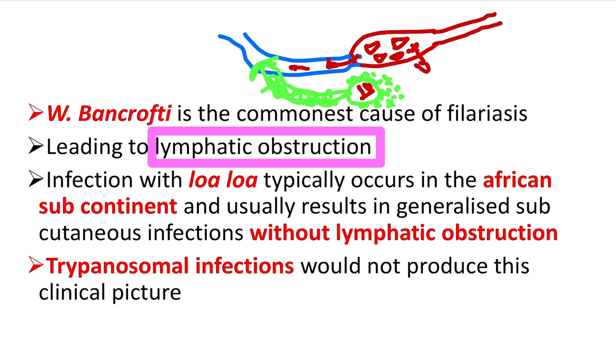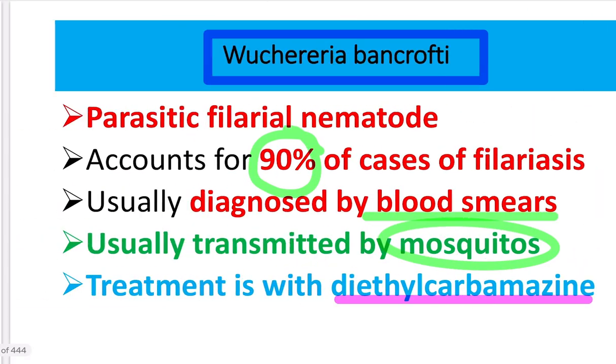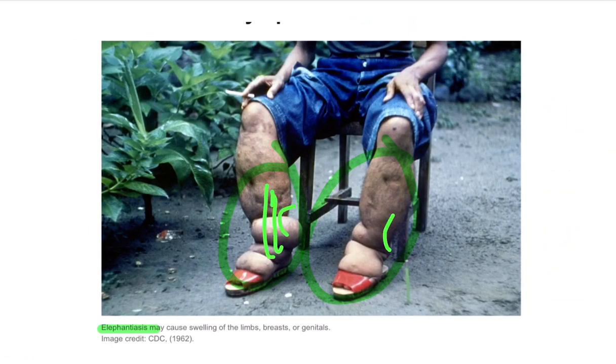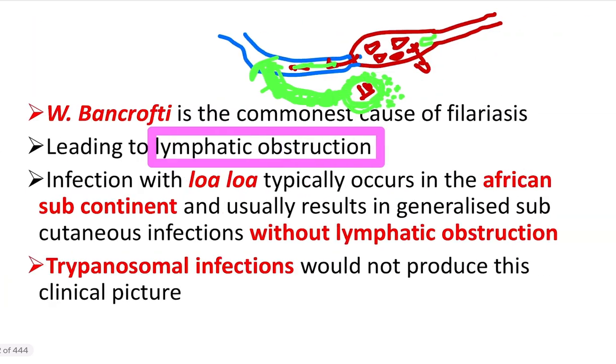Actually it occurs in case of Wuchereria bancrofti. That means 100% of blood comes, most of it goes through the venule, but a very small portion, 10, 15 or 20%, goes through the lymphatic channel. But in case of Wuchereria bancrofti or filariasis, it causes lymphatic obstruction. So this small amount of blood component cannot go back, and it accumulates in the interstitial area, and finally there is development of swelling, which is known as elephantiasis.